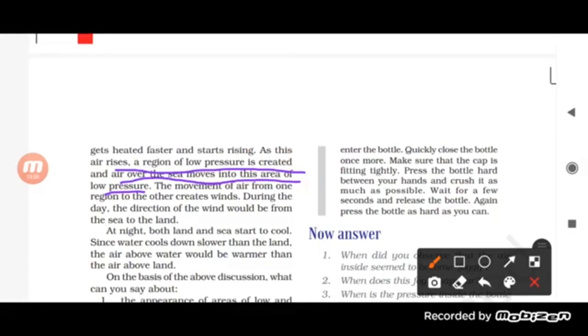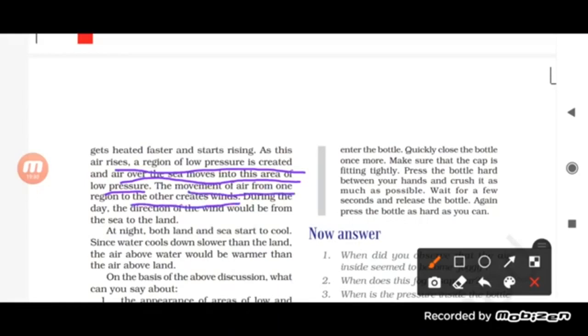And what happened here? The air which was present near the land is very close to the surface, and it expanded and rises up. So the air present over the water body starts rushing and occupies the space which was created by the hot air present on the land. So this is how the air moves, and when the air moves, the wind occurs. Okay, so the movement of air from one region to the other creates wind.